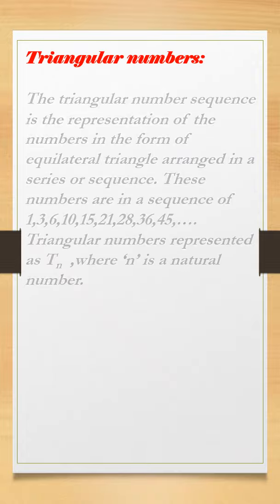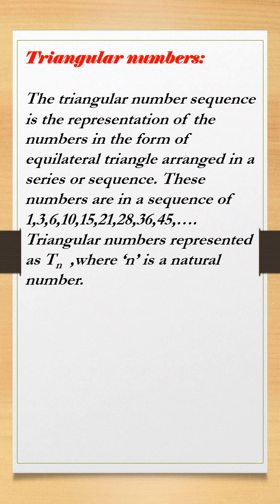Triangular numbers. The triangular number sequence is the representation of the numbers in the form of an equilateral triangle arranged in a series or sequence. These numbers are in a sequence of 1, 3, 6, 10, 15, 21, 28, 36, 45, and so on. The triangular numbers are represented as Tn, where n is a natural number.